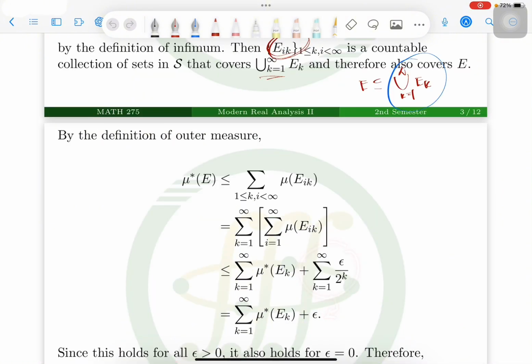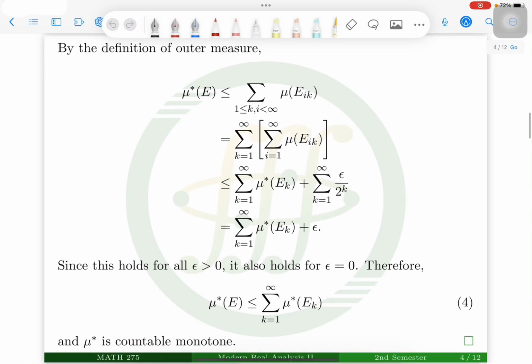Since this holds for every epsilon greater than 0, it also holds for epsilon equal to 0 by the arbitrary small element argument. Therefore, we have the outer measure of E is less than or equal to the summation of the outer measures of E sub k. So we have proved that mu star is countably monotone.